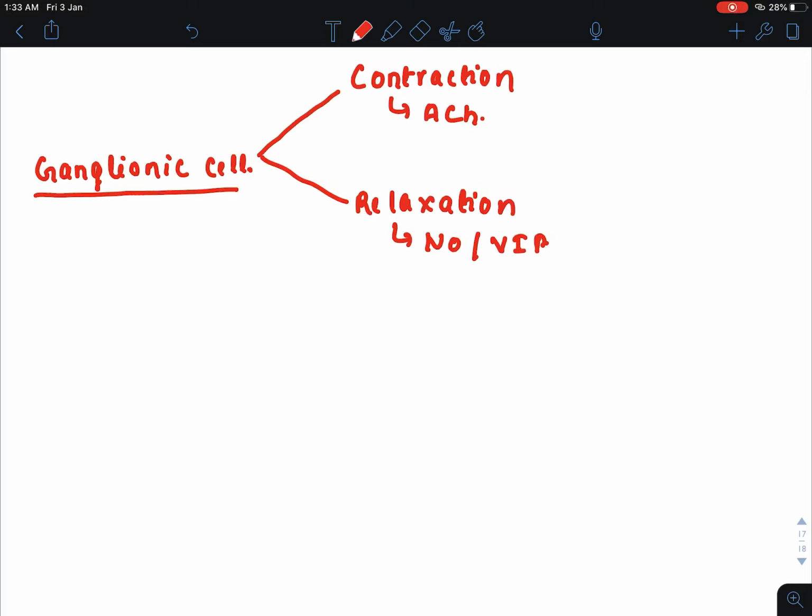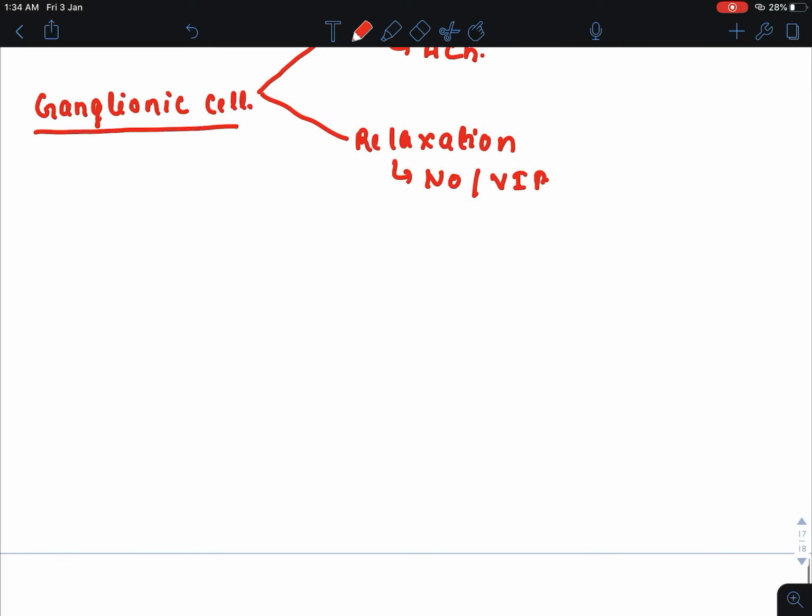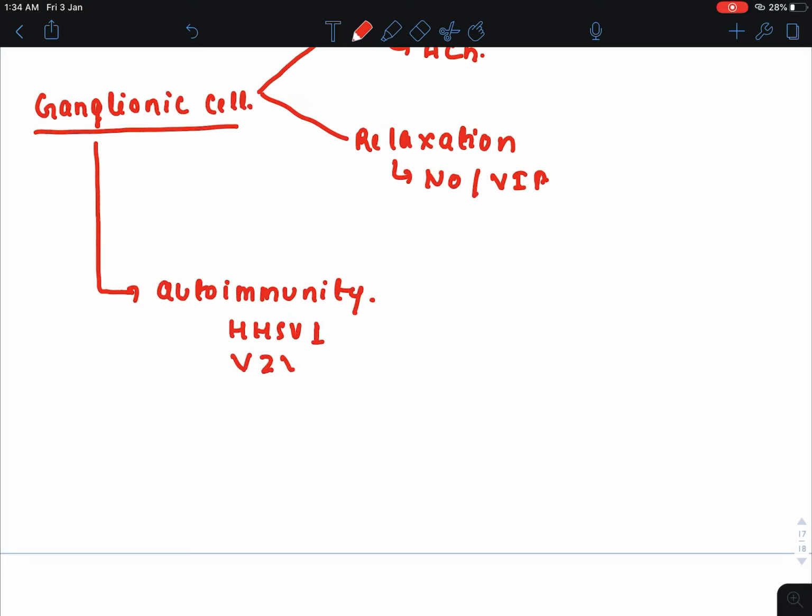Now if somehow this ganglionic cell gets damaged, then what will happen? But before that, how does this ganglionic cell get damaged? This ganglionic cell is damaged because of autoimmunity. This autoimmunity is attributed to latent infection caused by human herpes simplex virus 1, varicella zoster virus, and Trypanosoma cruzi.